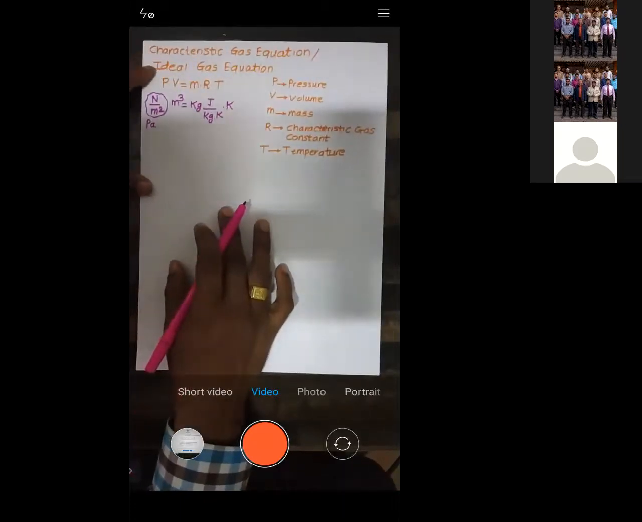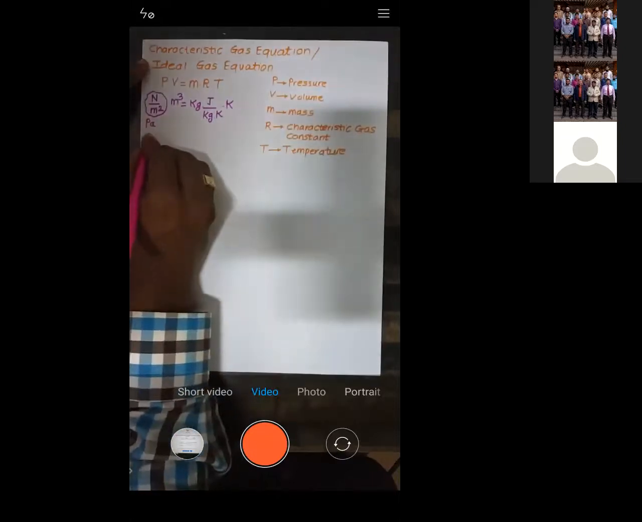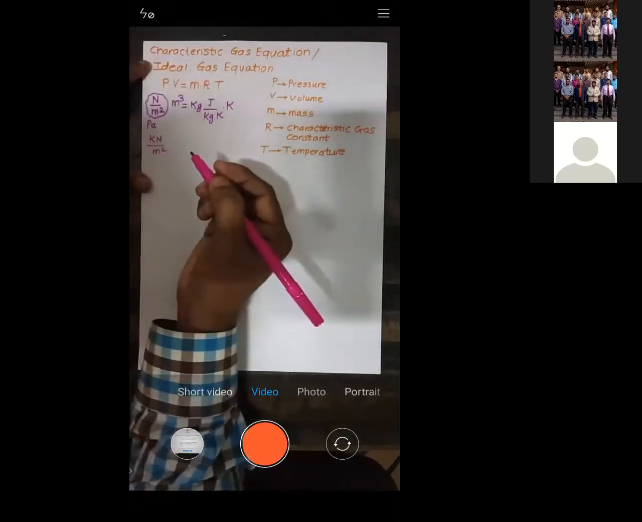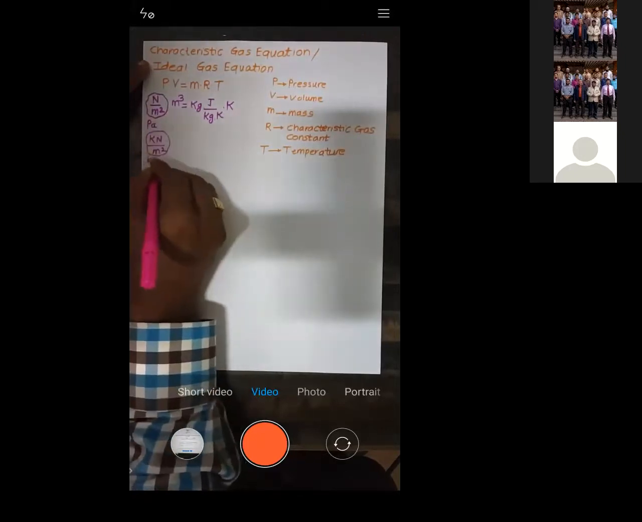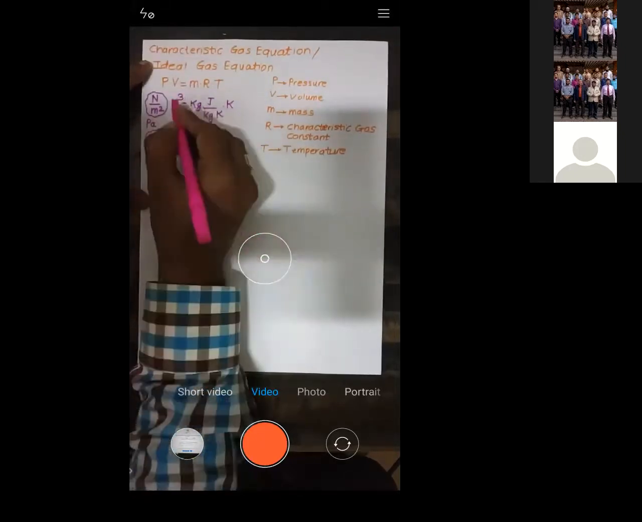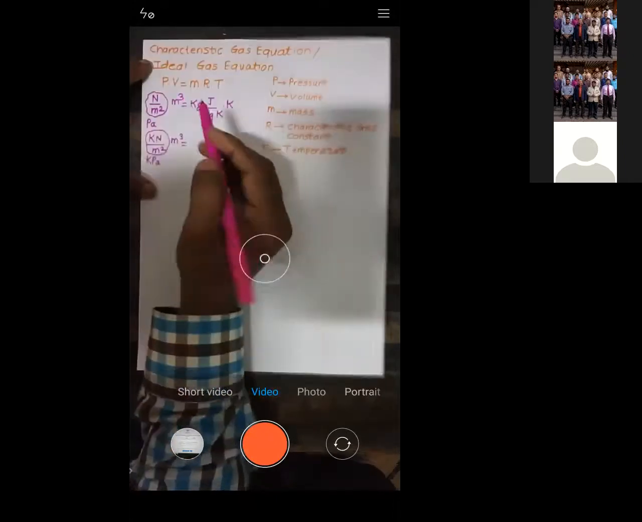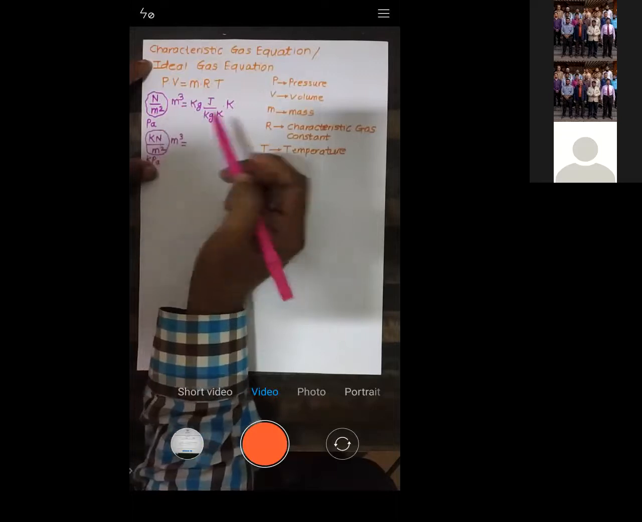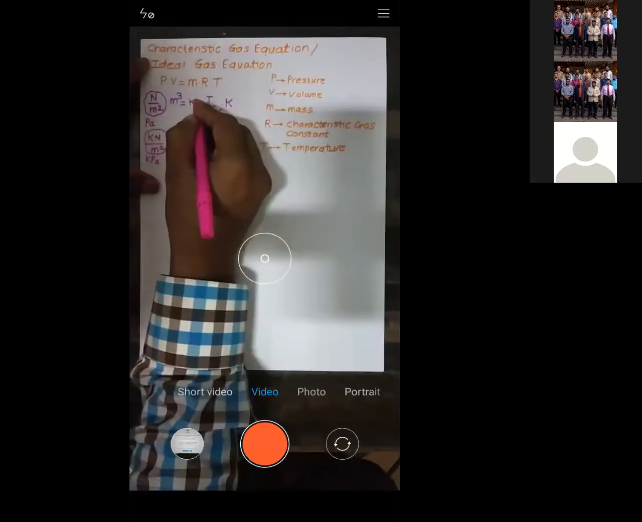Now see, if I take the pressure in kilonewton per meter square, that is nothing but kilopascal, into volume in meter cube. Initially it was only Newton per meter square, now I am taking it in kilonewton per meter square, that is kilopascal, is equal to mass.